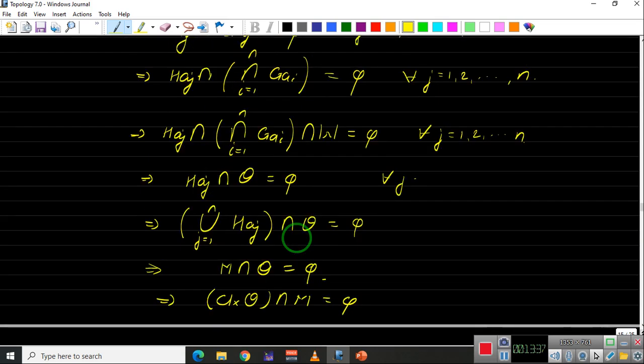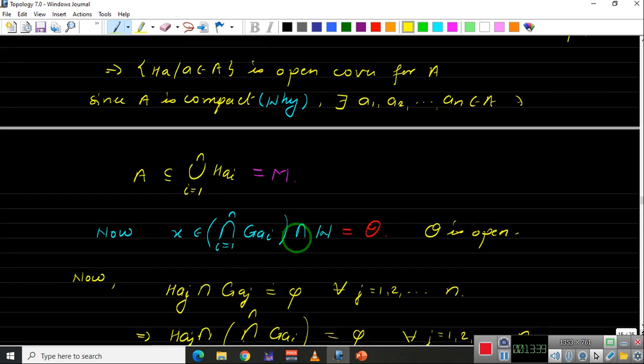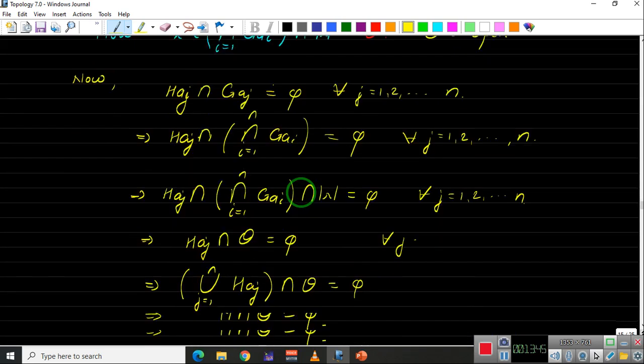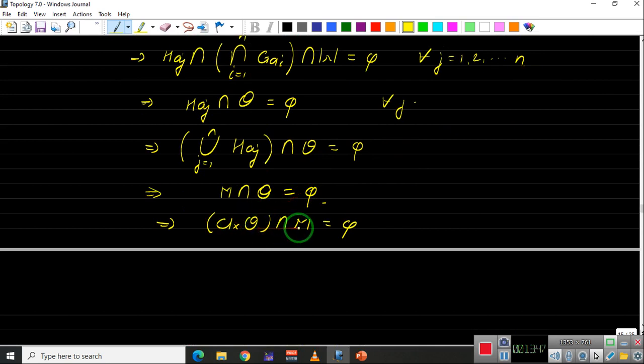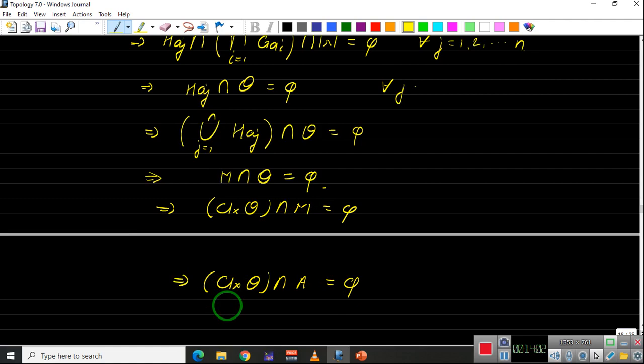Now A, if you see, A is contained inside M, right? So if closure of O intersection M is empty and A is a subset of M, this implies closure of O intersection with A will also be empty, right? And what is A?